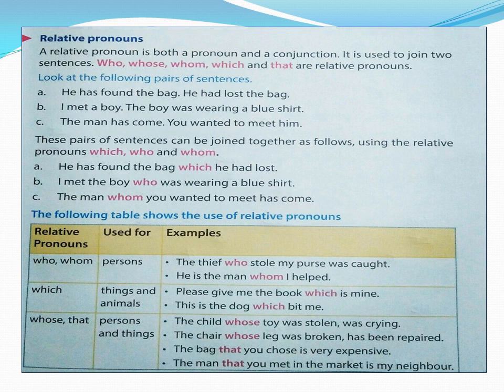The child whose toy was stolen was crying. Now child is a person. So we use the relative pronoun whose. The chair whose leg was broken has been repaired. Chair is a thing. We use whose. The bag that you chose is very expensive. Bag is a thing. So we use that. The man that you met in the market is my neighbor. Man again is a person. So we use that. Whose and that are used for persons and things.